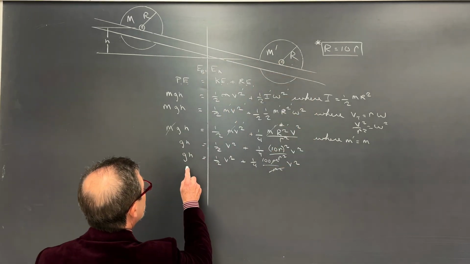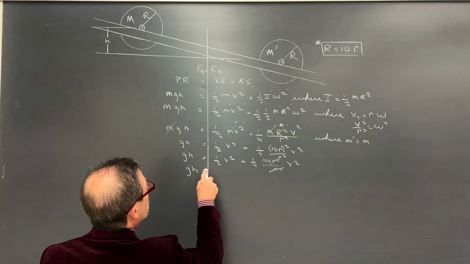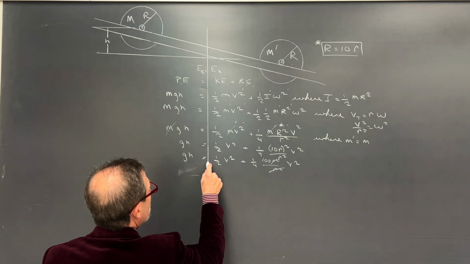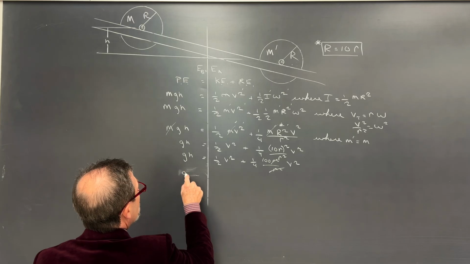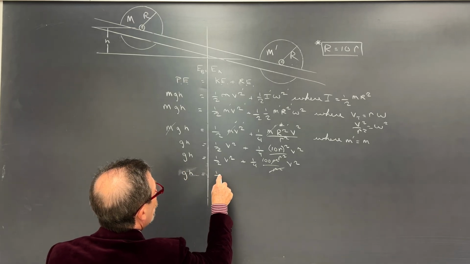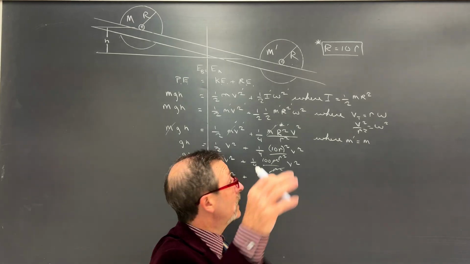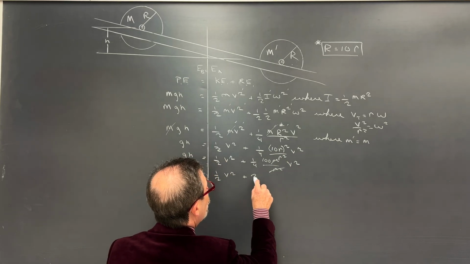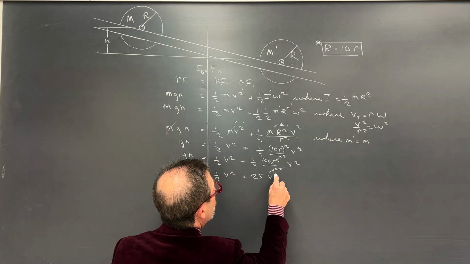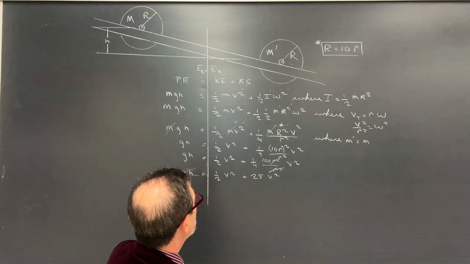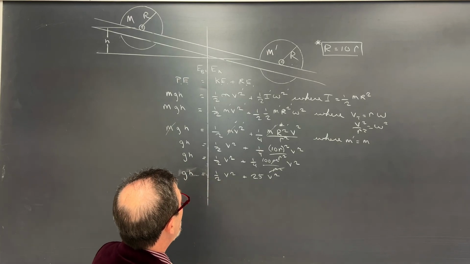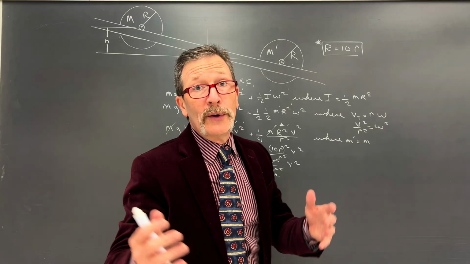So I've got my gh equals, I'll write this down just a little bit lower here, try to keep it a little neater, equals 1/2 v squared plus 100 divided by 4 is 25, and that would be v squared. So now I've got 1/2 plus 25.